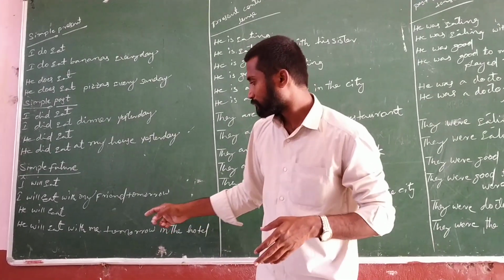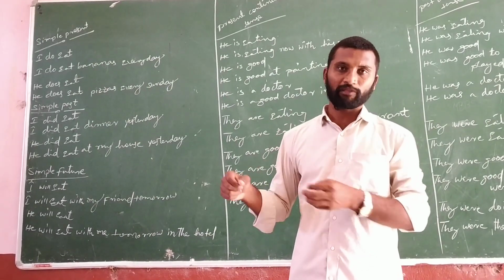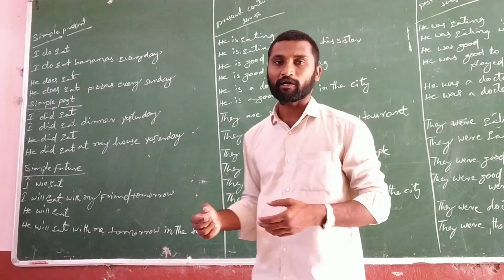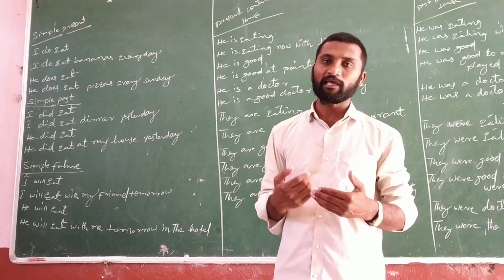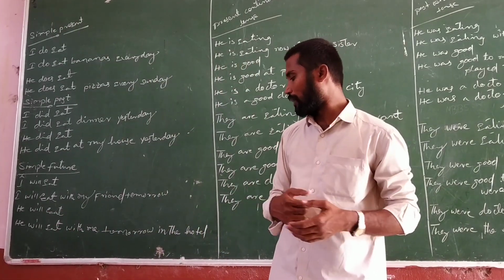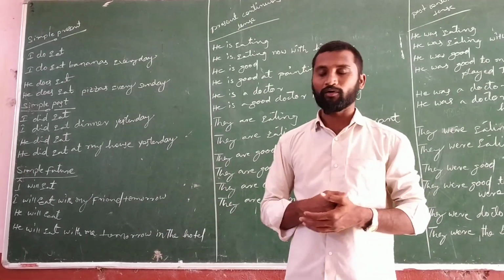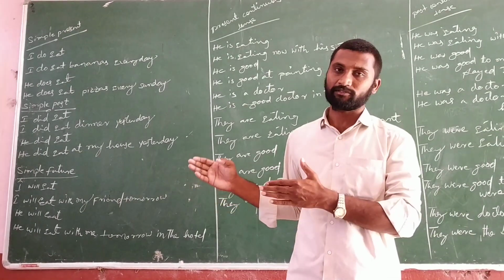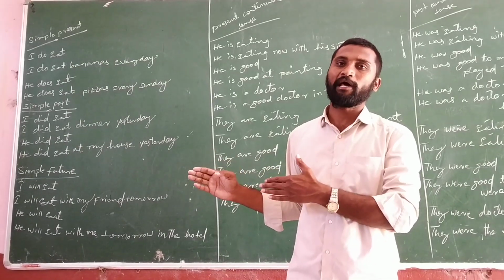I will eat with my friend tomorrow. I will eat fruits with my friend tomorrow. I will eat lunch with my friend tomorrow. In this way we can expand the sentences. He will eat. He will eat with me tomorrow in the hotel. He will eat dinner with me tomorrow in the hotel. So in this way we can expand the sentences by adding some related words and we can give full clarity compared to linear sentences.